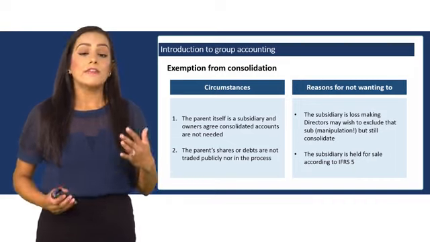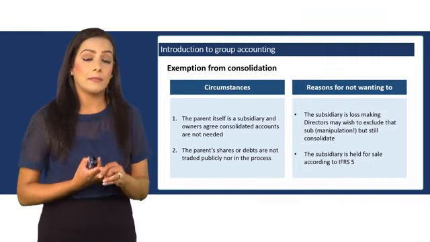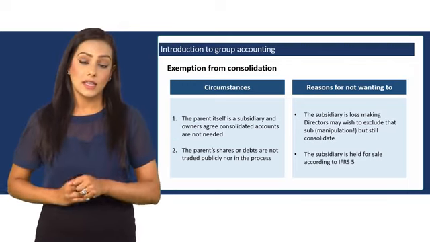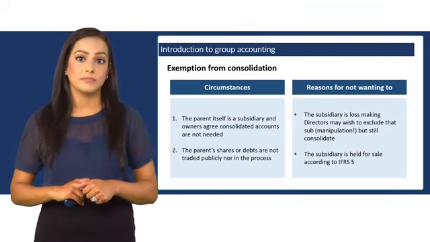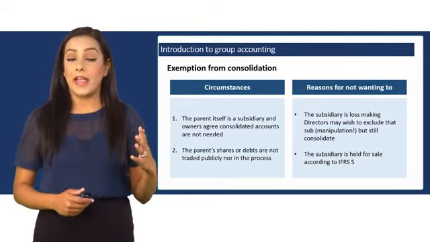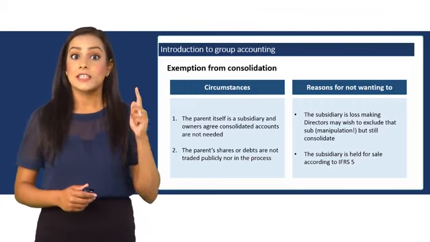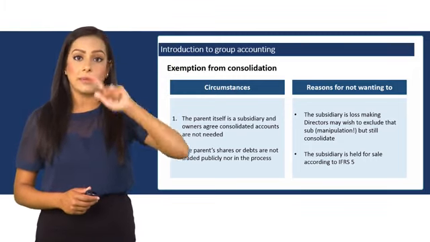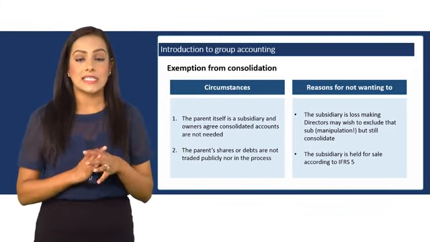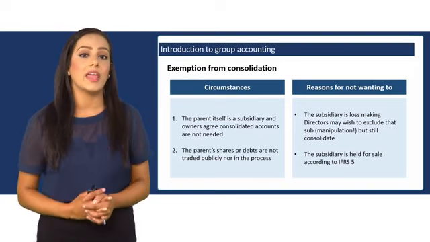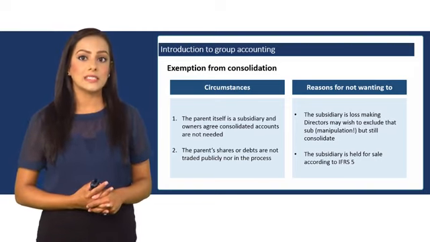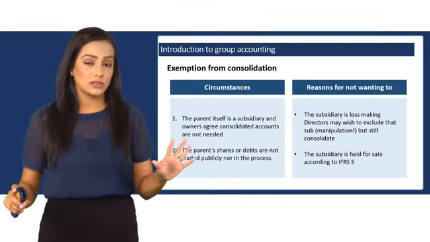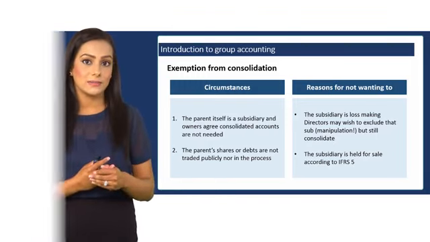Moreover, if the parent is not a public company, then the parent need not prepare the consolidated accounts. If the parent is a subsidiary of the ultimate parent, and if the ultimate parent prepares consolidated financial statements that comply with international financial reporting standards, then the parent, the middle parent, does not need to prepare consolidated accounts.